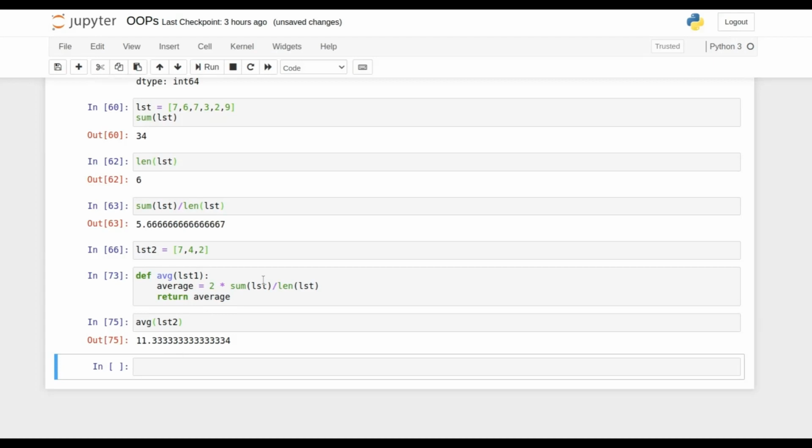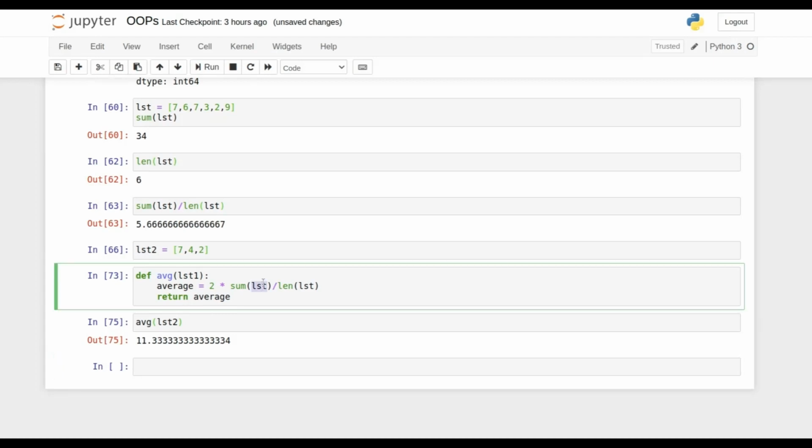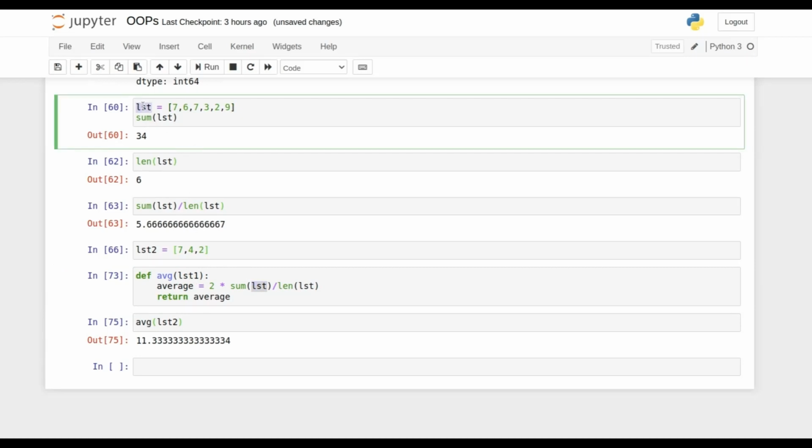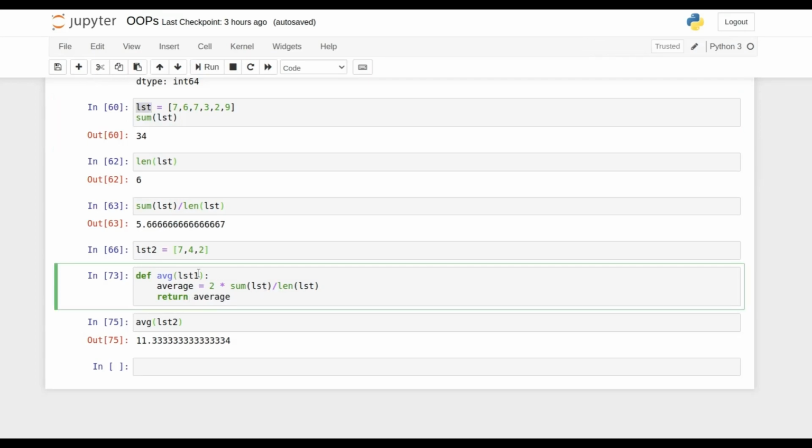The reason is that lst is the argument you are not passing from here, but it is already defined somewhere else, and Python is always taking the value from this lst. So no matter how many lists you pass over there, you will get the same answer all the time.